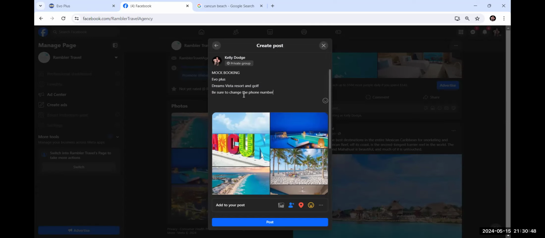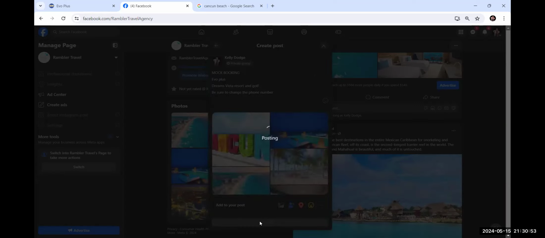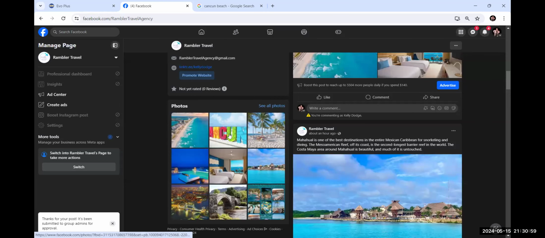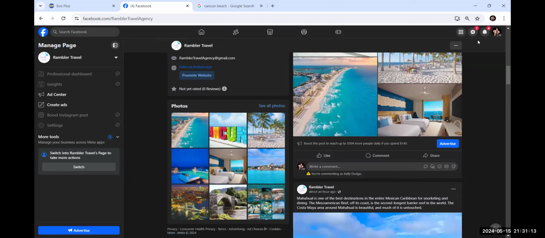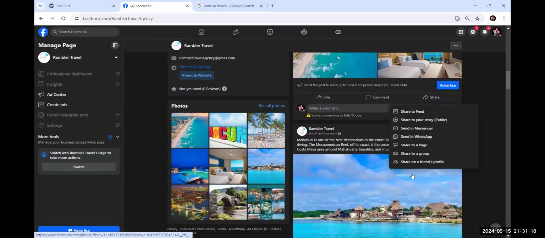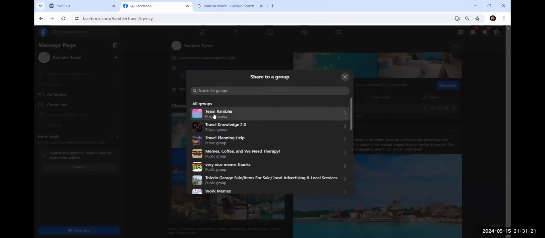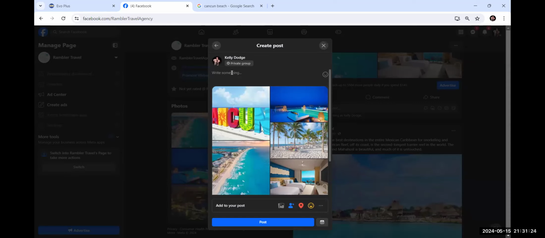All right. So I'm going to post this and it will get approved. And then people can go ahead and use this on their page if they need a mock booking, if they like it. Right. And they can decide how much they want to charge when they get to it, I guess. But okay, so then what I can do, so now I'm here, I'm still acting as myself, right? And I'm going to go ahead and now I can share it somewhere else. So I can share it to another group, right? Wherever you're sharing things, I'm going to just put it in my group page.